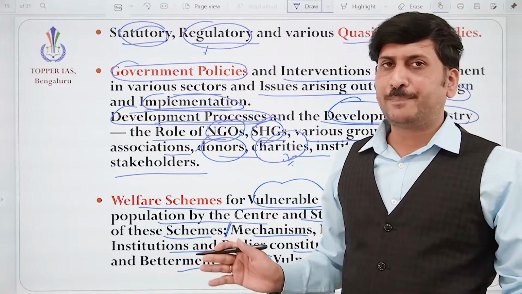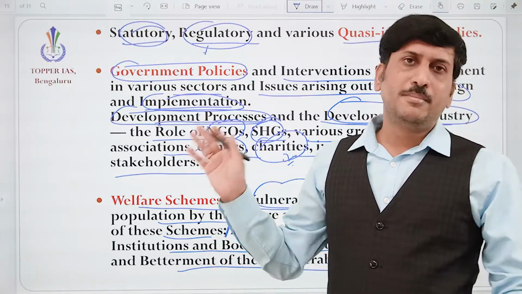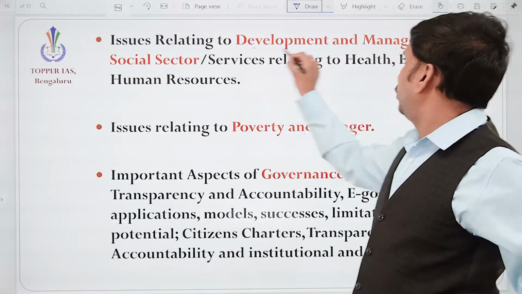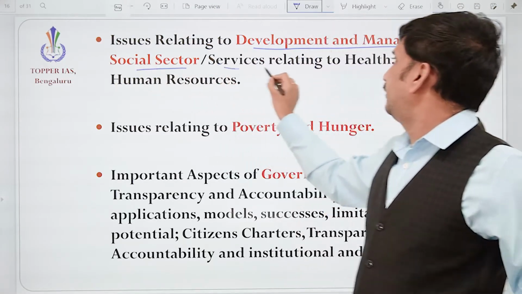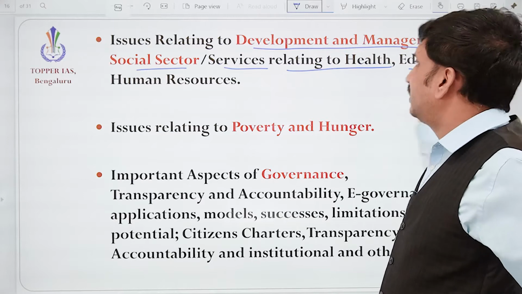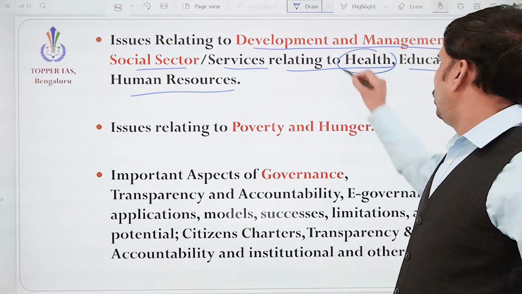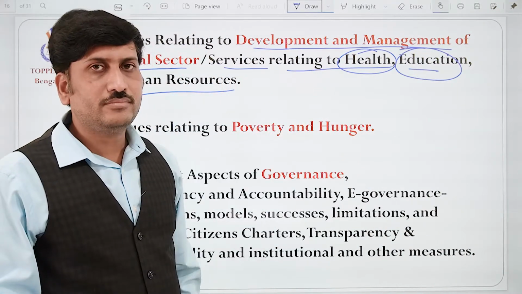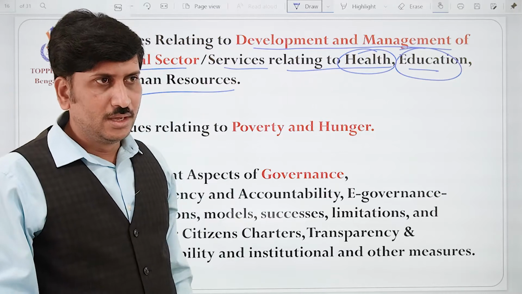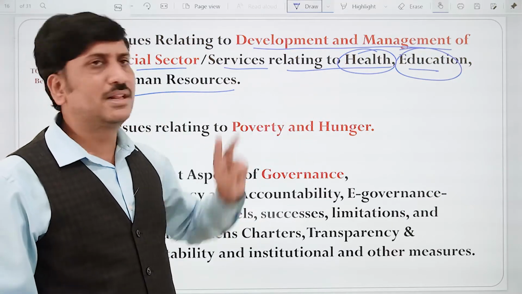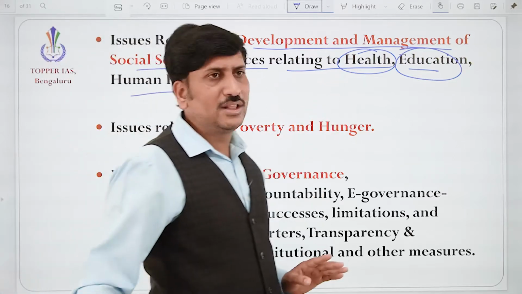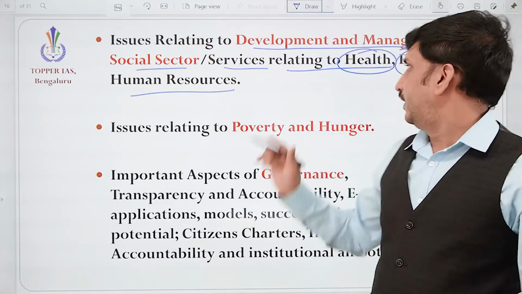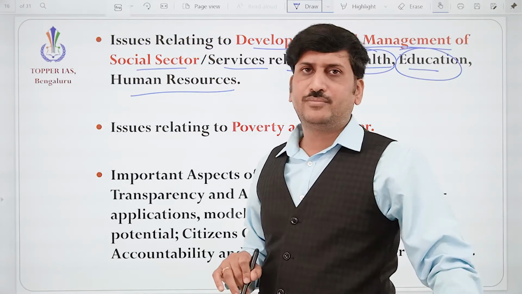So without the support of those institutions, it is not possible to make the government programs and welfare schemes successful. Okay. Then issues relating to development and management of the social sector or services relating to health, education and human resources. We know that a country which is good at health and education will prosper like anything, because these two are the fundamentals for any nation. If the health is good, they can contribute very well to the nation, correct? If the health and proper education are there, very, very important.